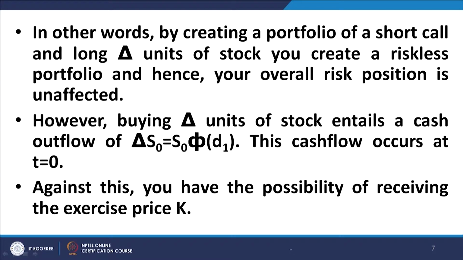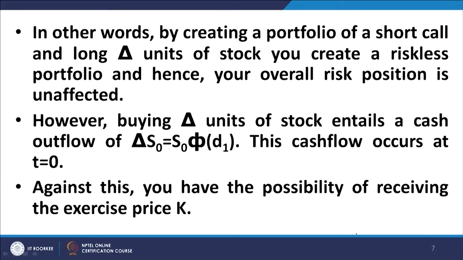So, the cash outflow that as a writer of the call you are required to make in order to maintain your risk profile unchanged is S0 phi of d1. Against this, what are you likely to receive? You are likely to receive the exercise price if the call holder decides to exercise the call option at the date of maturity of the call.